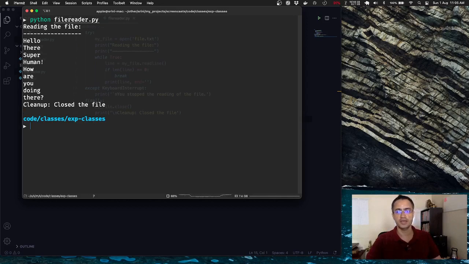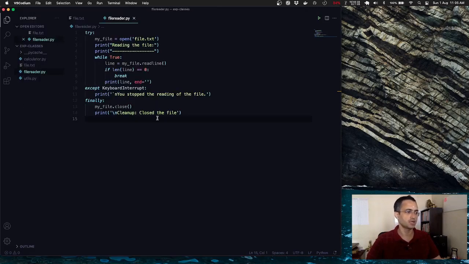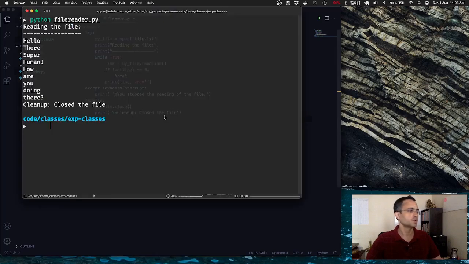So the entire file is read, and once it is done, we actually see the finally print statement coming from the finally block: clean up, close the file, right? So this is clean up.